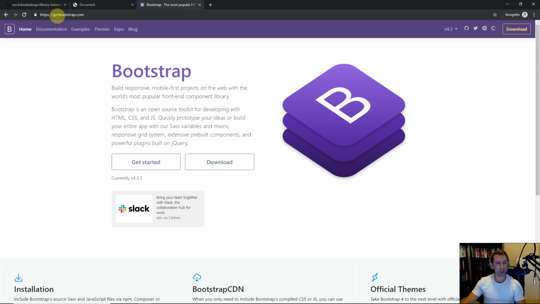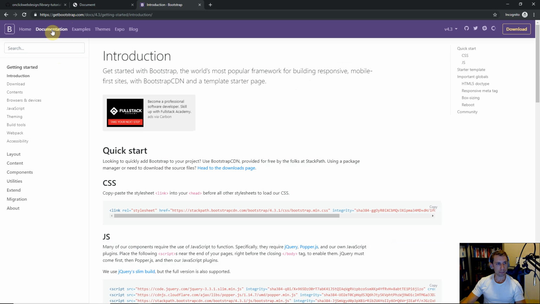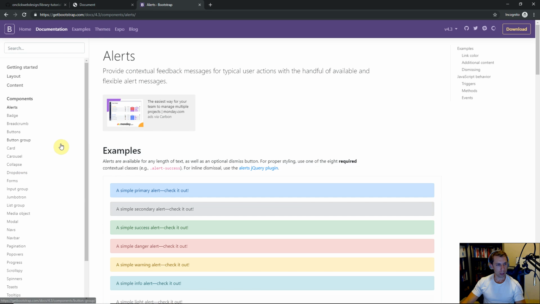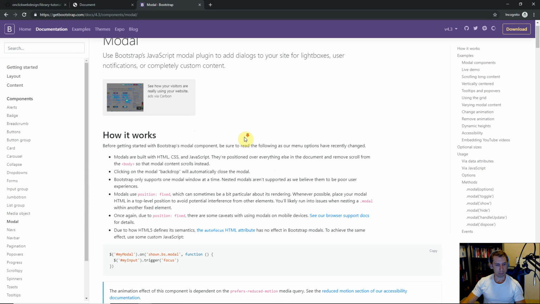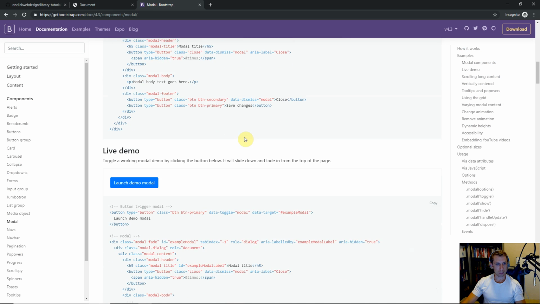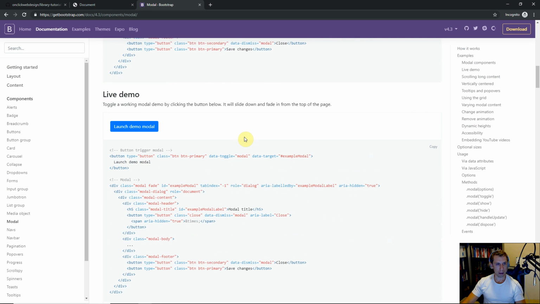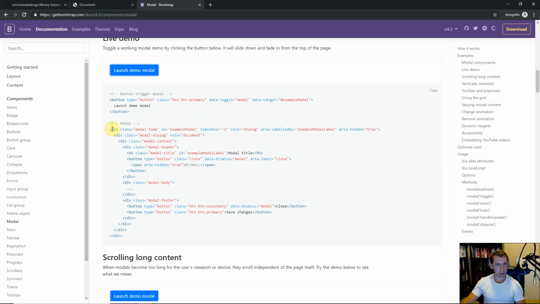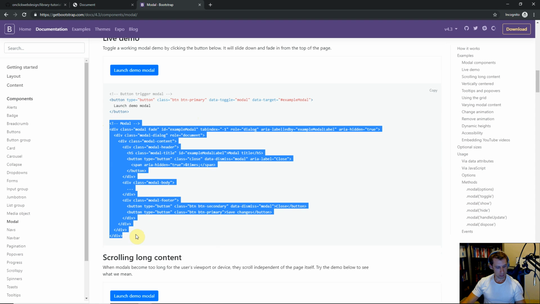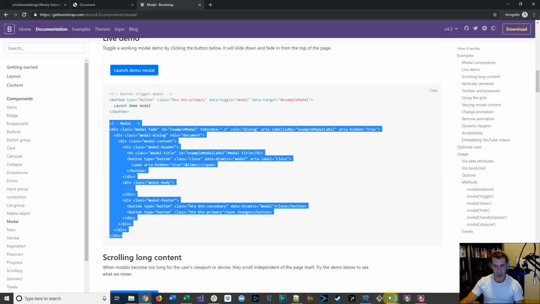So I have the Bootstrap documentation website pulled up here, getbootstrap.com. If we click documentation, go down to components, and look for Modal. There it is. So click Modal on the left, and basically we can just copy and paste some code. Let's look at a live demo of how this would work. So click here. Yep, this is how it's going to be, a pop-up with close and confirm buttons. So let's go ahead and copy this code here. Just grab all of this, and then let's come into our code.